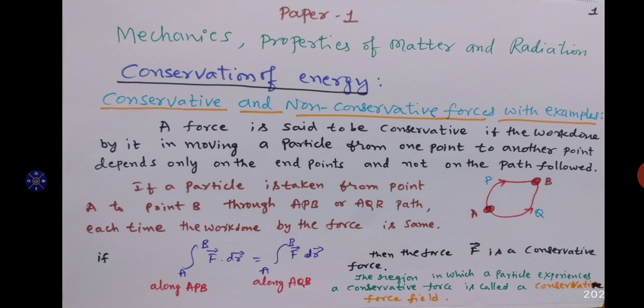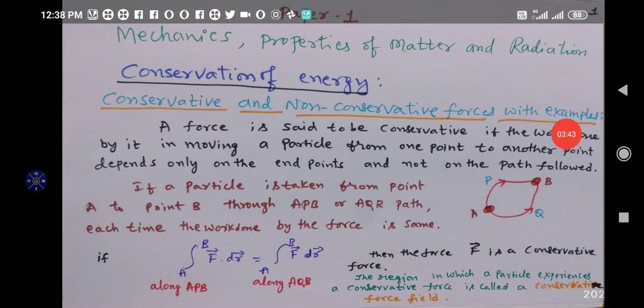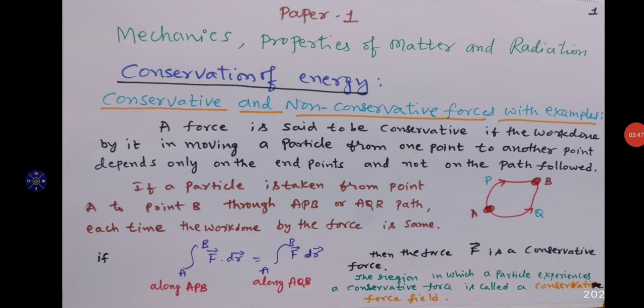You should also know what is energy. Energy means the capacity to do work. The energy is classified into two, kinetic energy and potential energy. What is kinetic energy?